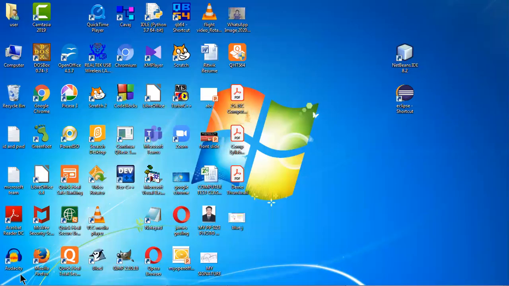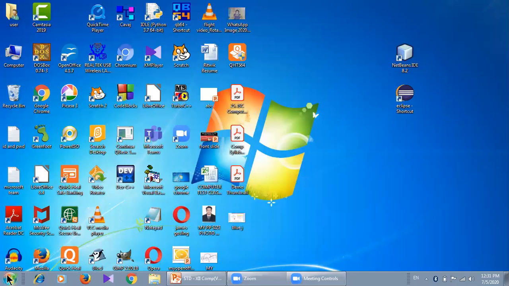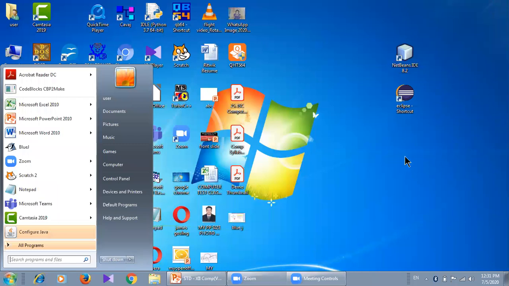After downloading, you will have to install it in your system. Double click over it and you all know how to install. A wizard window will open. You need to click on next, and close. And you will have to keep patience because installation of JDK takes time. It may take 15 minutes, or depending upon your computer, it may take 20 minutes also. But if your processor is fast, it will be completed within 10 minutes. Now let me show it to you.